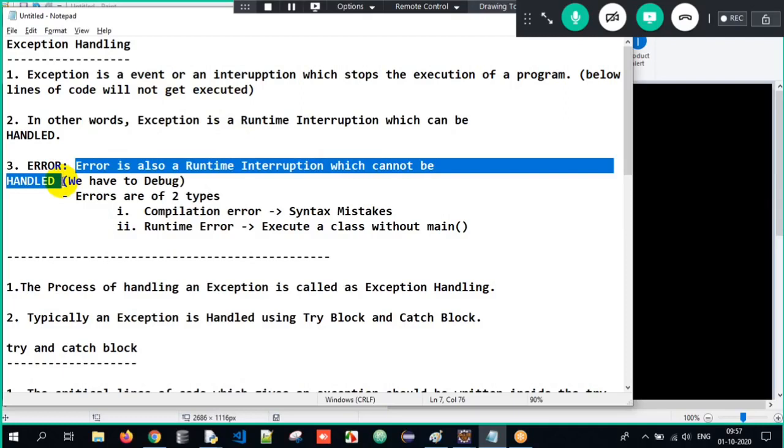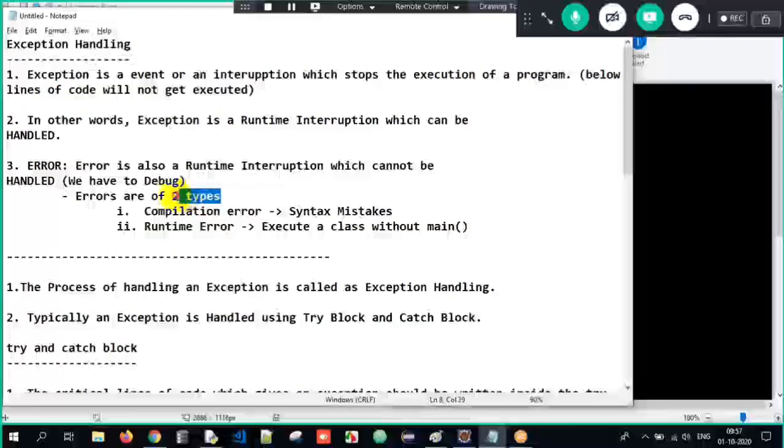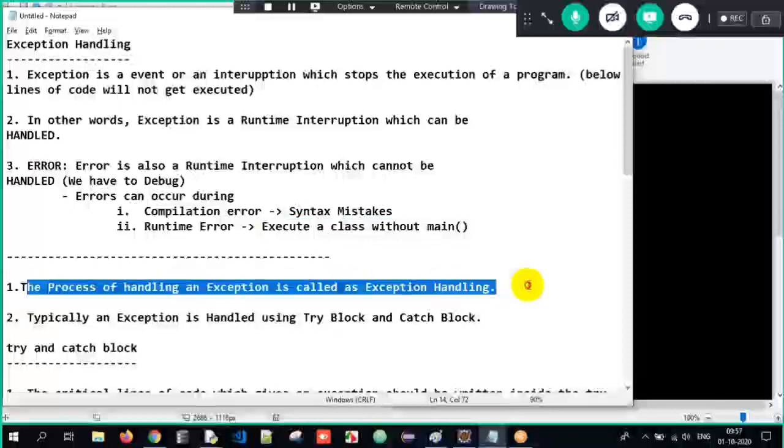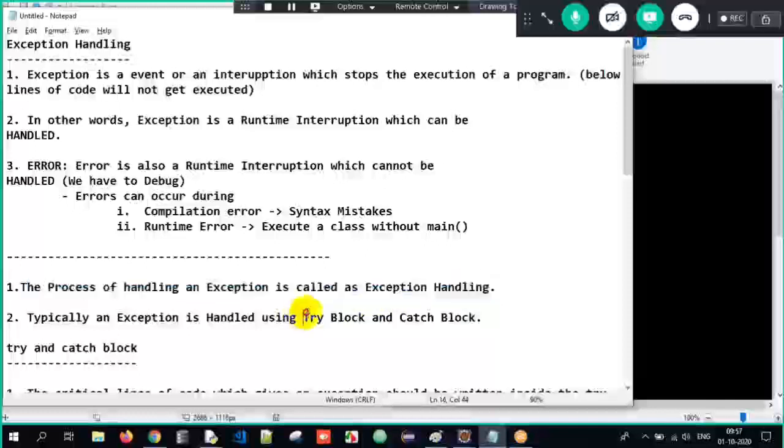So there are two types of error. Errors can occur during compile time. Why do we get compile time error? Due to syntax mistakes. And runtime error when we execute a class without the main method. So these are a few reasons why we would get an error here. Clear? So now what is exception handling? The process of handling an exception is called exception handling. And how do we handle an exception? With the help of try block and catch block.